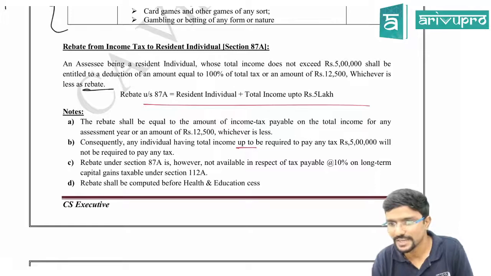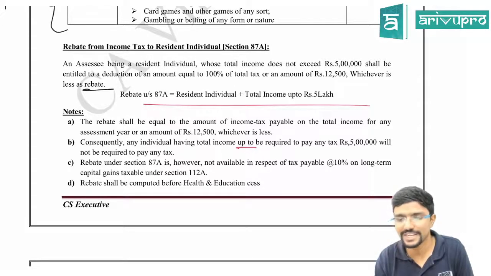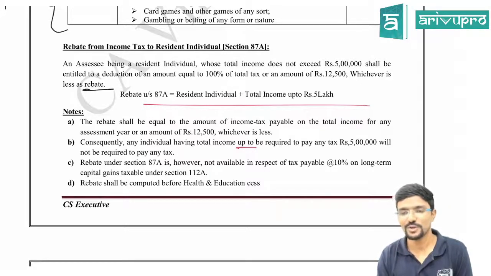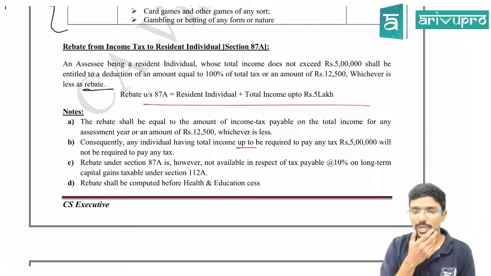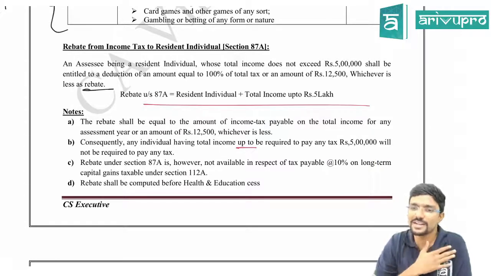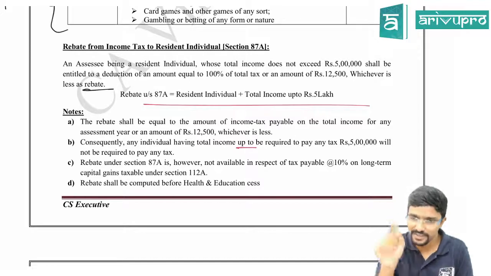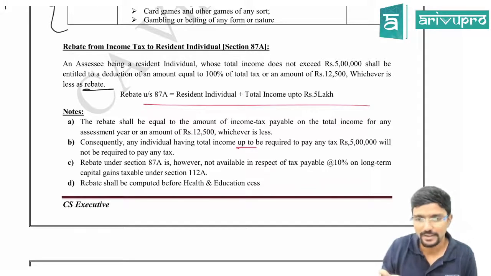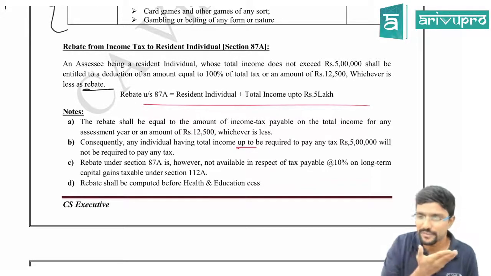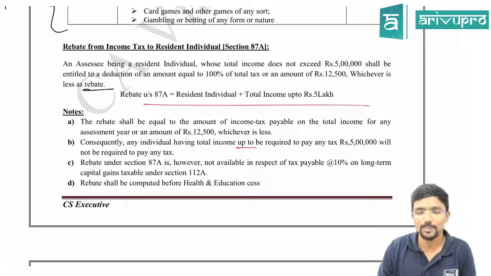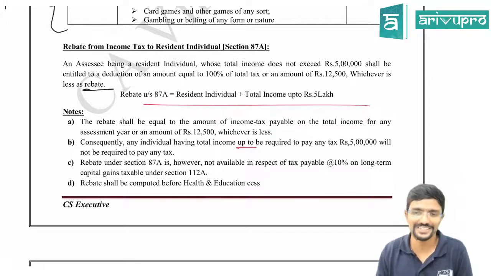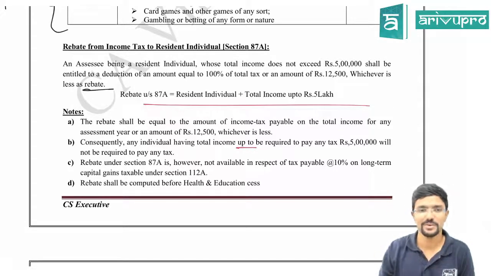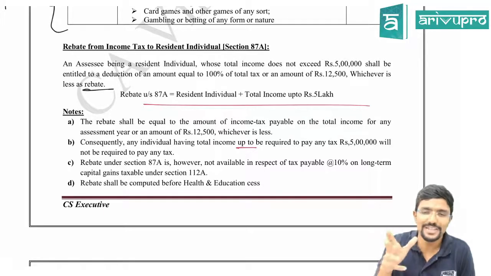Sushant is asking why they have mentioned deduction of 100%. It looks like a joke. Yeah, when she announced it also, it was like this. So you need not pay tax up to 5 lakh. Everyone was happy. Later they told, only if you have income less than 5 lakh. What is the use? How many people will be covered under that bracket? It will be beneficial for some lower income people, no doubt, but still, how many people will be covered? Instead of that, they would have increased the basic exemption limit to 5 lakh. That is what I feel. I don't know. Anyway, they also have to play the strategy.